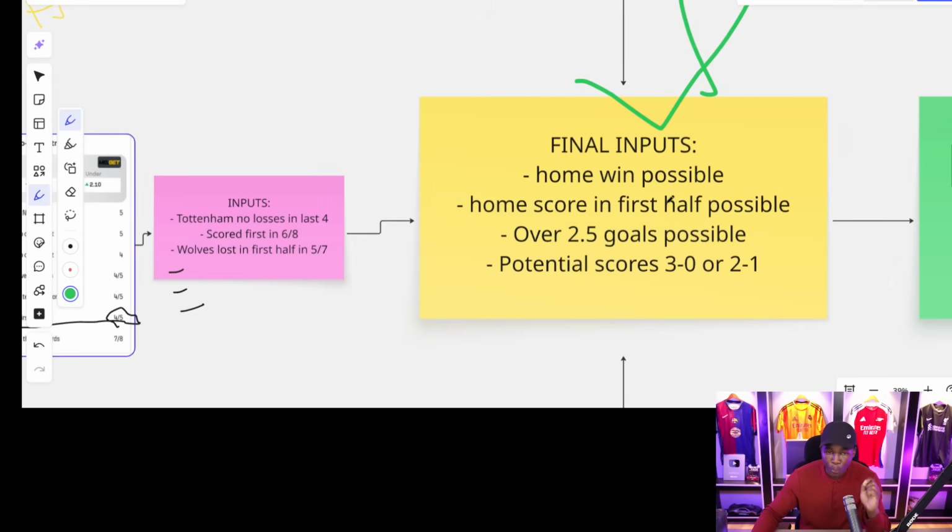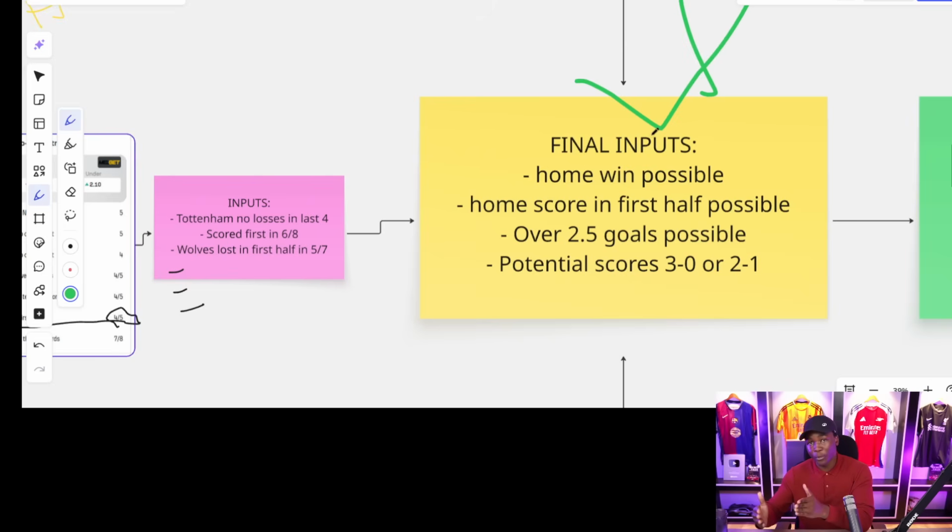Home win is possible in this game. The reason I say home win is possible in this game is so far at the moment, Tottenham Hotspurs, if you look at their last 5 results, it is actually gonna be crazy if I think otherwise. I will be mad if I think that Tottenham Hotspurs won't be winning this game, all right? Tottenham Hotspurs are also in a position to score in first half in this game, all right? That is based on the head-to-head streaks and so far the data we have collected from all the 6 processes,